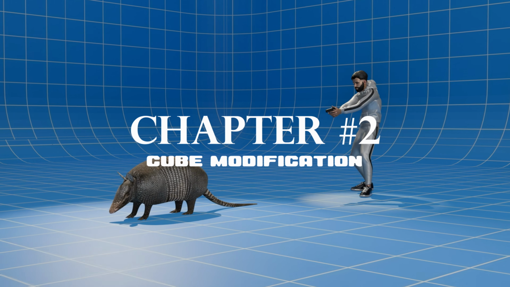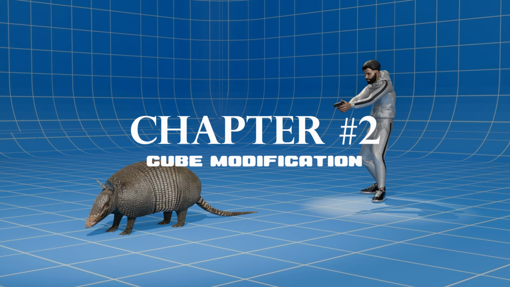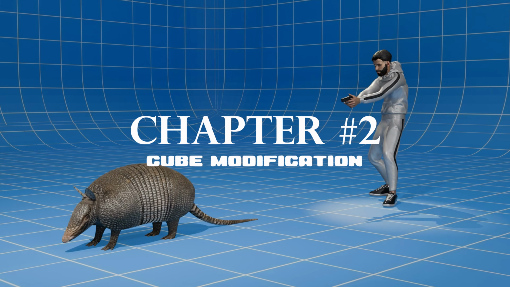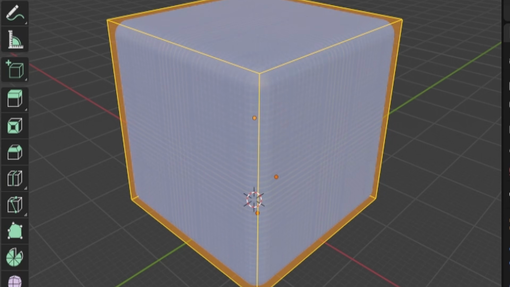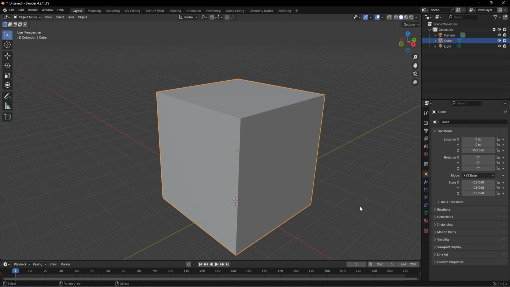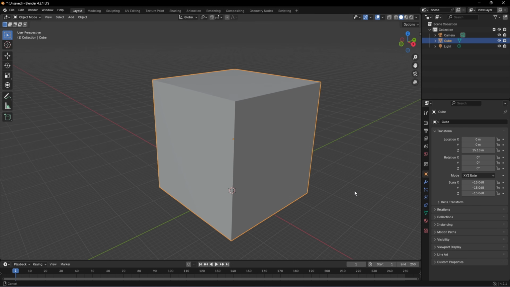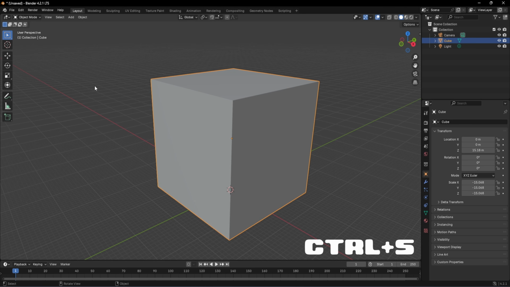And if everything is perfect, let's move on to the next step, which is to bevel the edges of our cube to make it look more smooth. Because it makes the background look a bit better than the sharp edges. But before all of that, let's save our file and give it a name. For that, use the shortcut Ctrl+S.